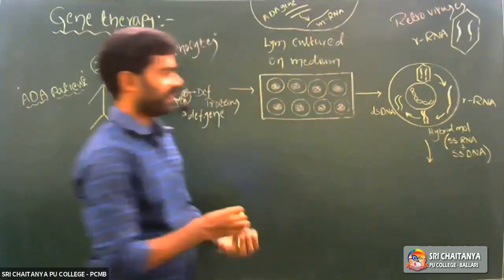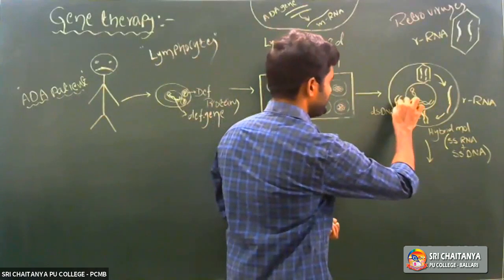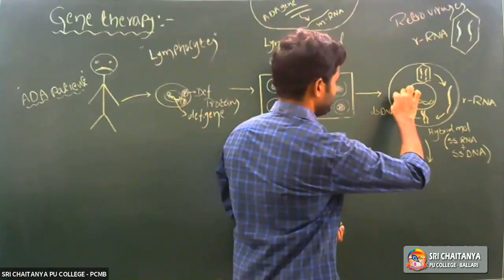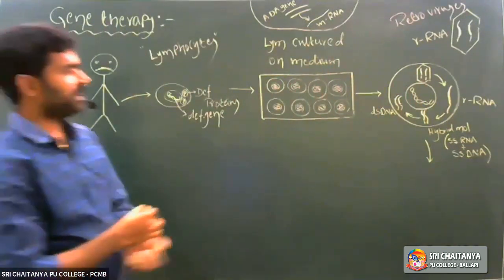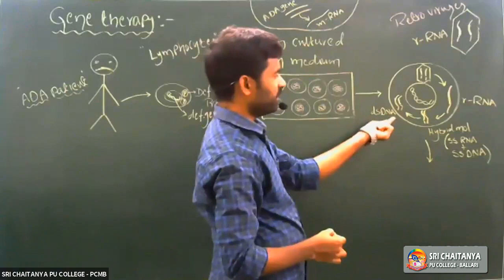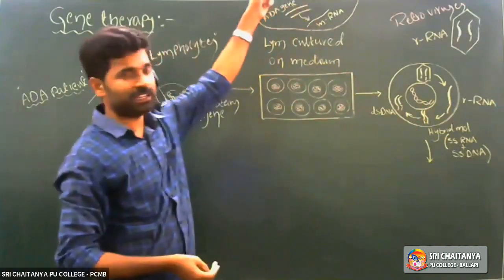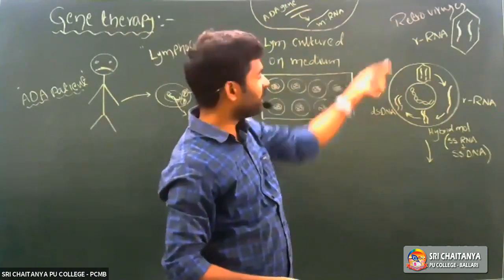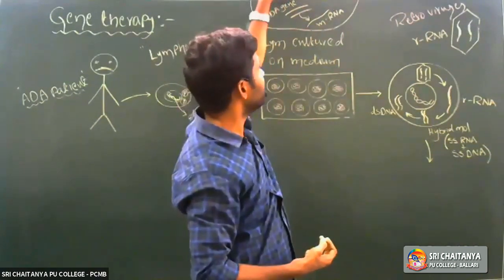Double-stranded DNA. That double-stranded DNA now consists of ADA. So half of the virus particle genetic material and half of the desirable genetic material are ADA.